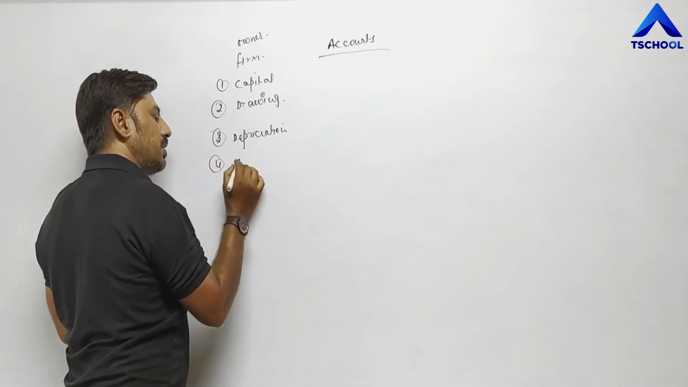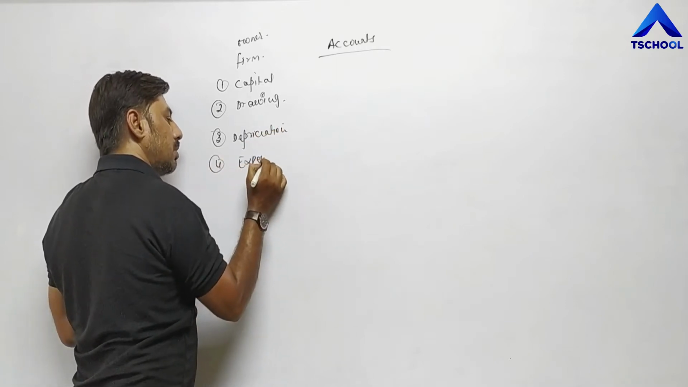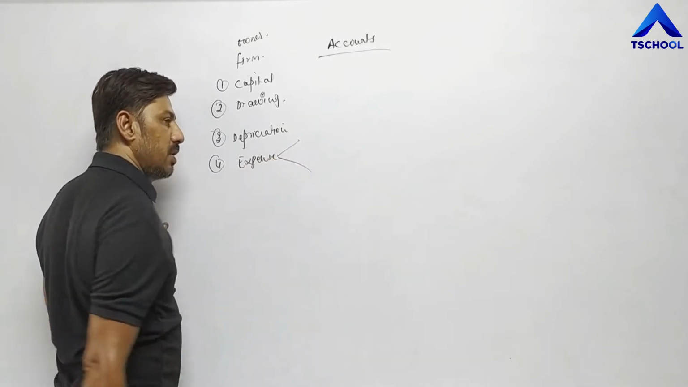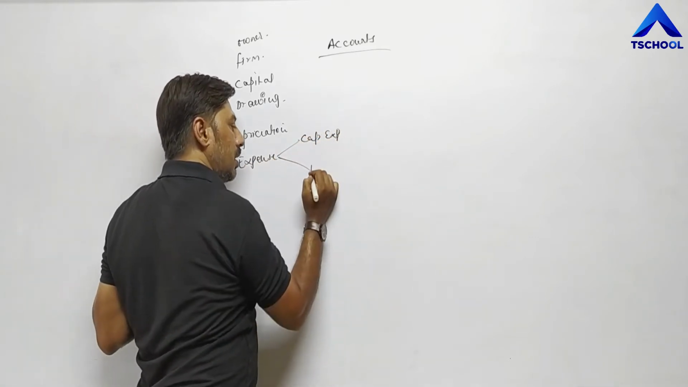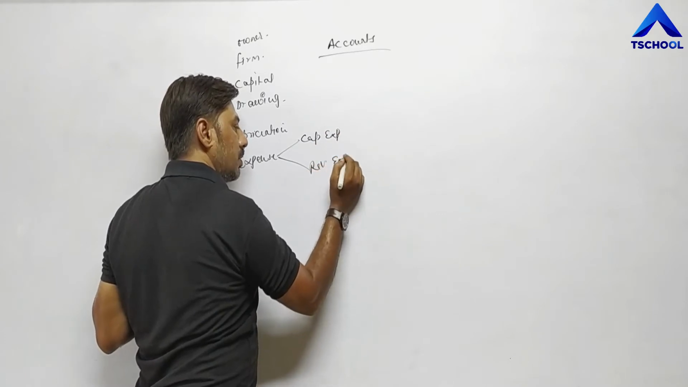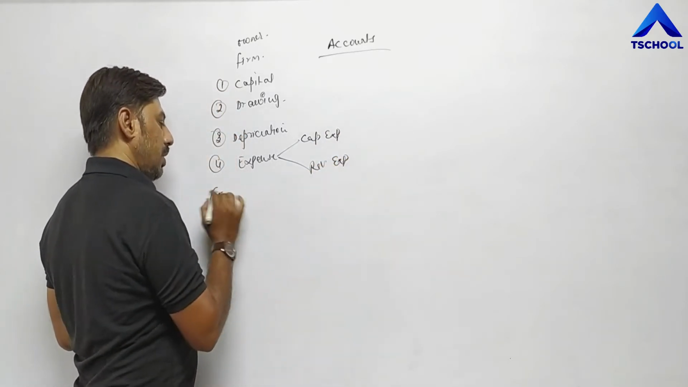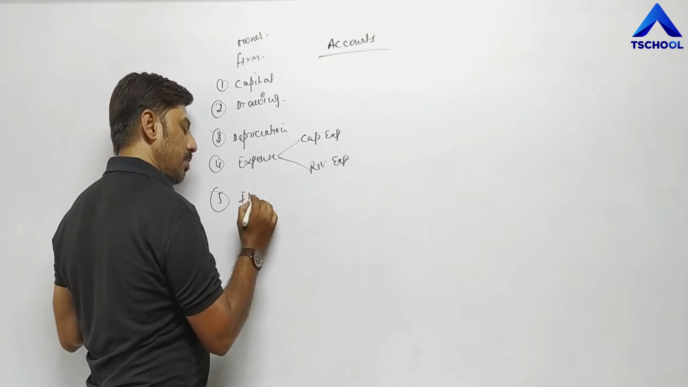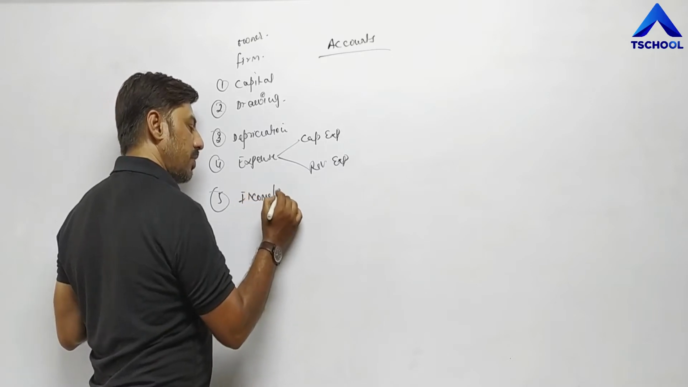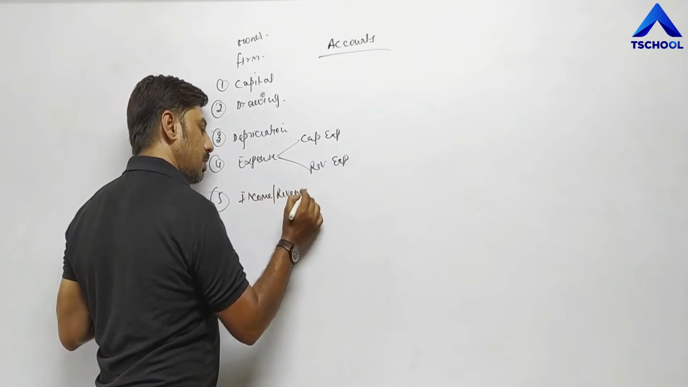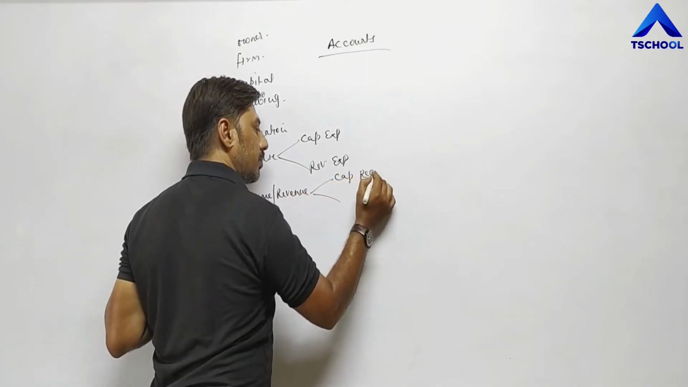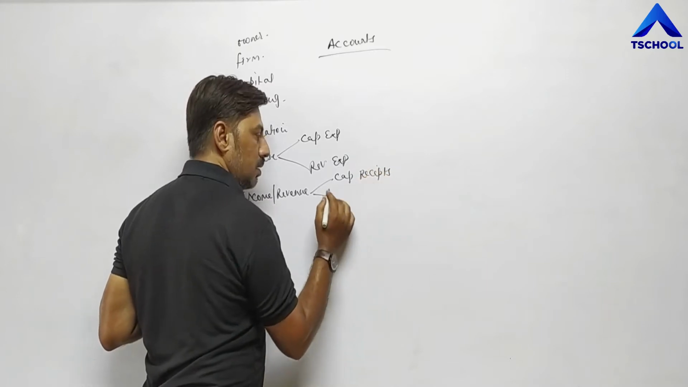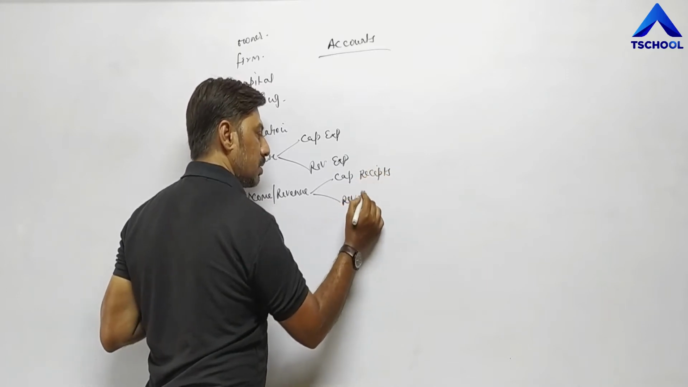Then fourth, expenses we have completed. Expenses are of two types we have done: capital expenditure and revenue expenditure. Then fifth, income we have completed. Income means here revenue, income or revenue. Revenue is also of two types: capital receipts and next one is revenue receipts.